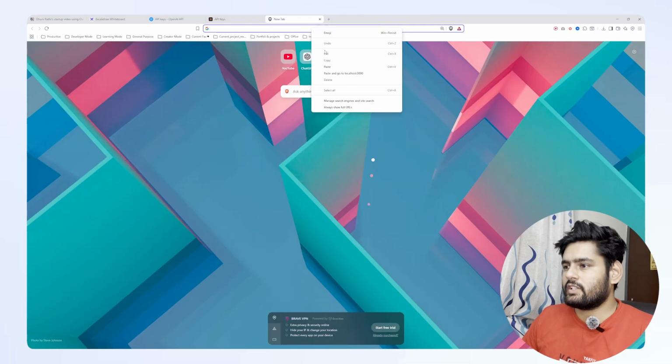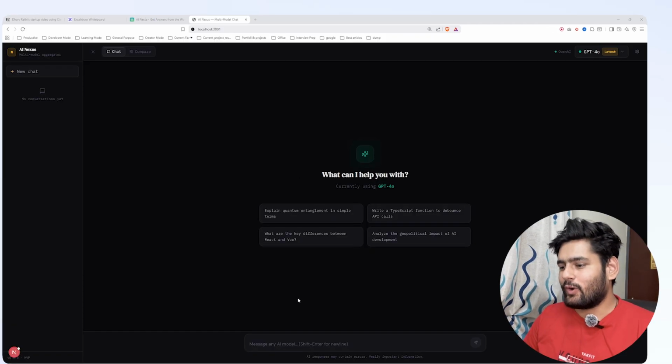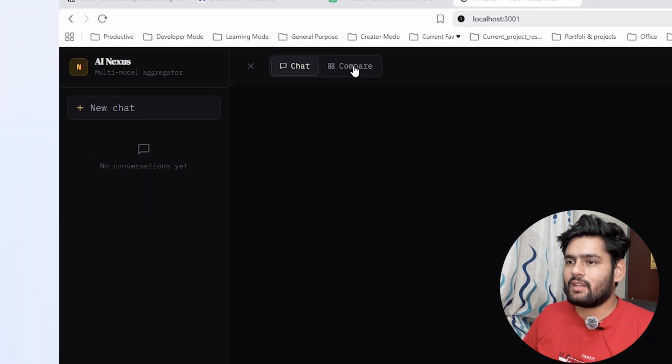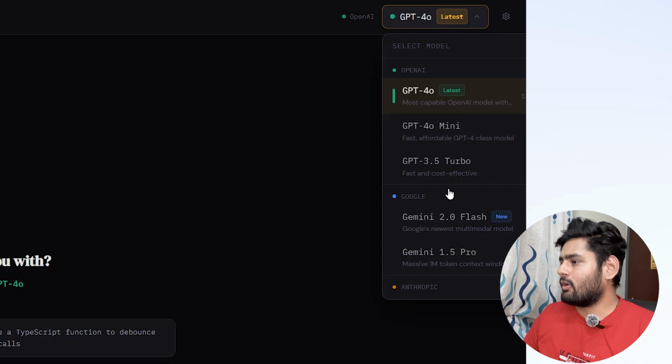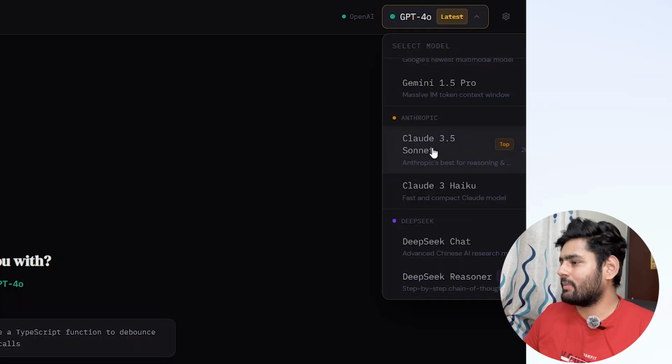Let's put localhost 3000 here and hit enter. Let's see if we can see our app running here. Okay, so here is the first look of what Claude built, and here you can see we have two sections, chat and compare. In the chat section we can select any AI model out there right now, from Google Gemini to ChatGPT to Anthropic to DeepSeek.